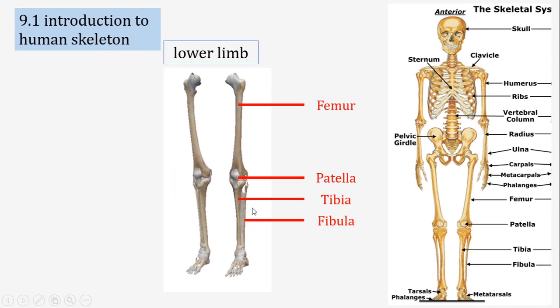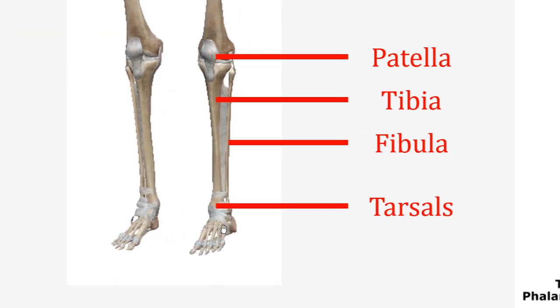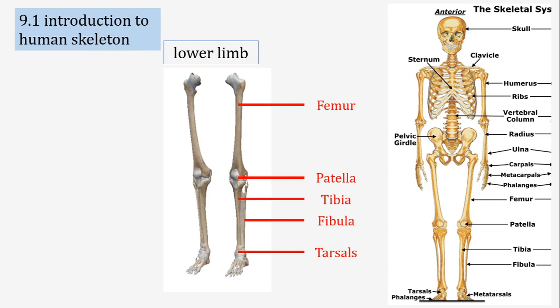And like the hands and legs, for example, in our hand we have carpals, so in our leg we have tarsals. At the end of the leg there are multiple tarsal bones, all connected with a ligament bandage. At the end of the tarsals there are 5 metatarsals, and at the end of the 5 metatarsals there are 5 phalanges.